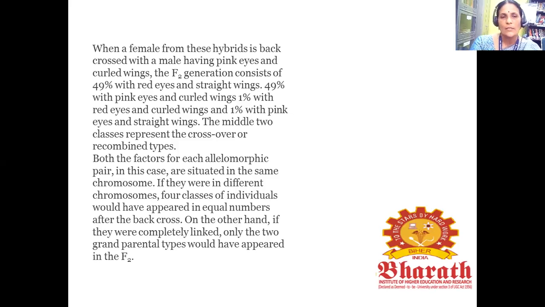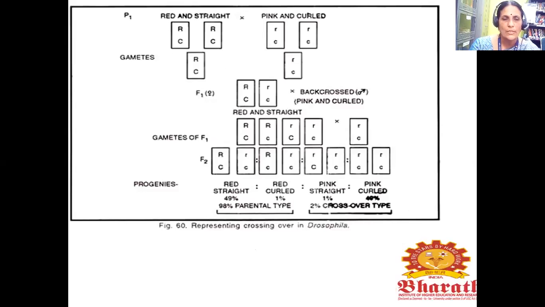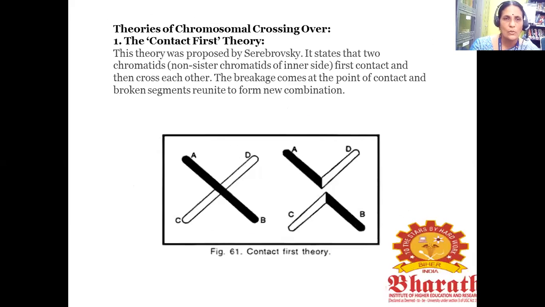Both factors for each allelomorphic pair in this case are situated in the same chromosome. If they were in different chromosomes, four classes of individuals would have appeared in equal numbers after the back cross. On the other hand, if they were completely linked, only the two grandparental types would have appeared in the F2. This figure represents crossing over in Drosophila. We got 98% of the parental type and 2% crossover in the F2 generation.